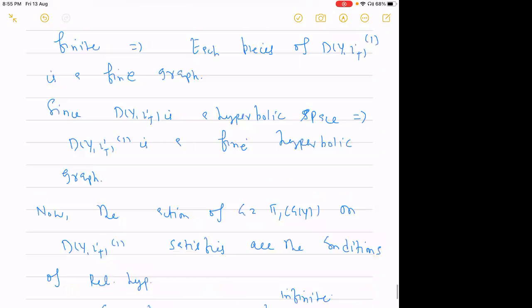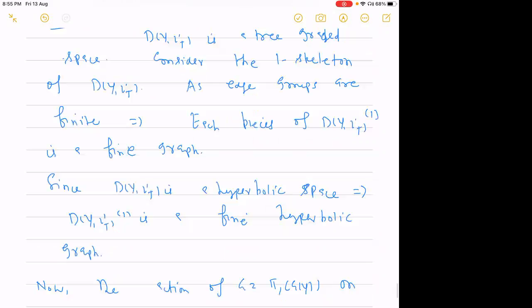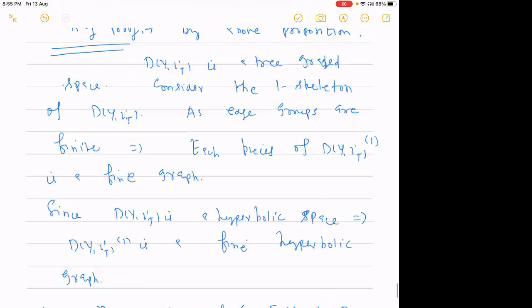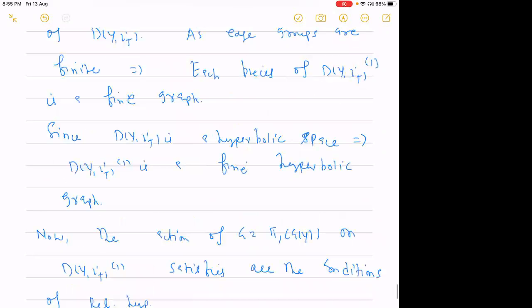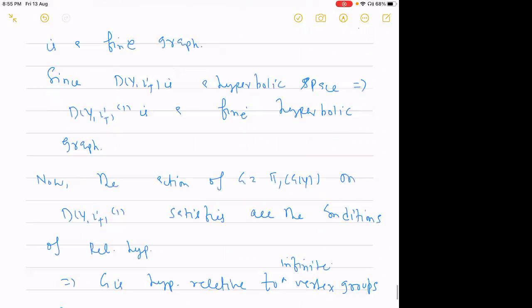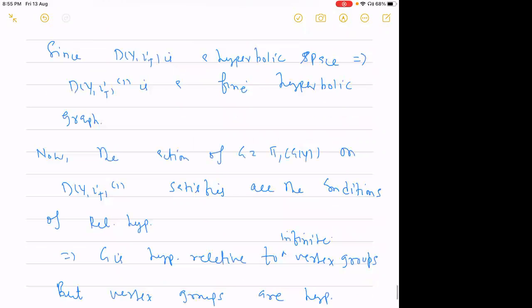So what is the output? The output is that we have an action of the fundamental group of the given complex of groups on a fine hyperbolic graph, and the edge stabilizers are also finite, and it is acting co-compactly. The quotient is finite, and therefore it satisfies all the hypotheses of the definition of relative hyperbolicity.